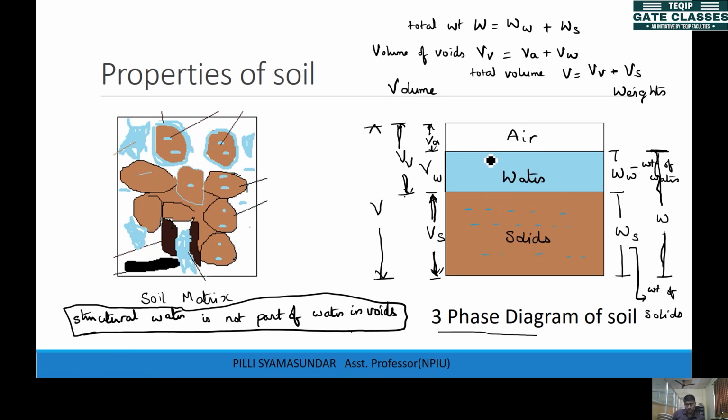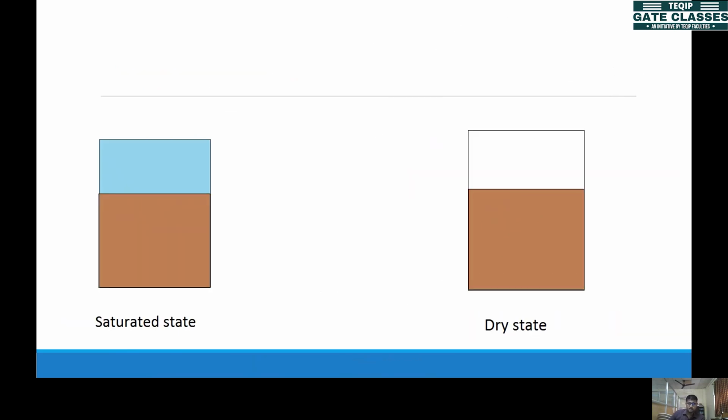Then in your voids, that is the space between the solid particles, there is no water, only air. We call that condition the dry state. So this is the dry state where you have only air, and this is the saturated state where you have water and soil both existing.